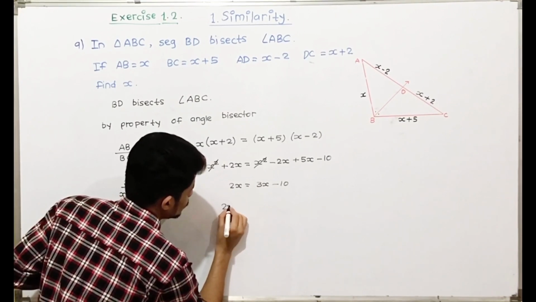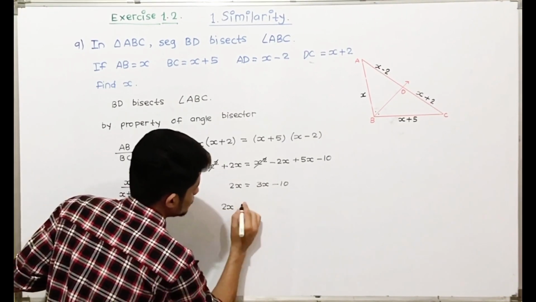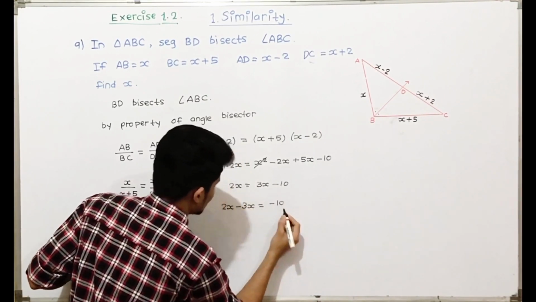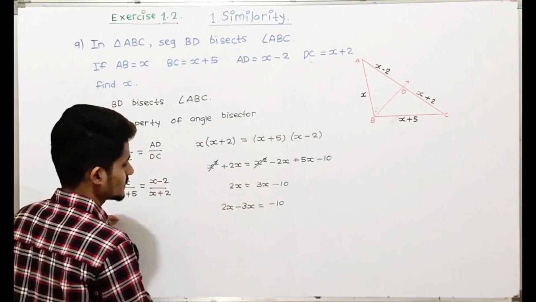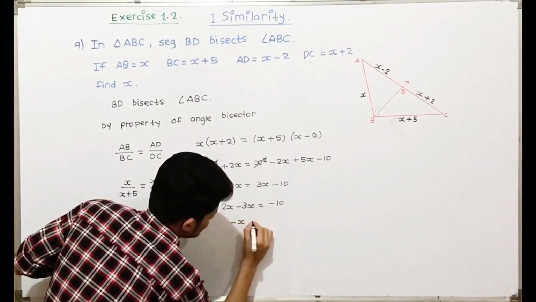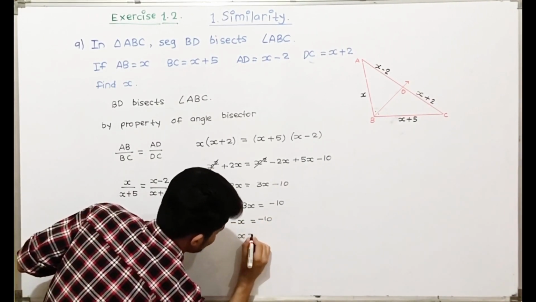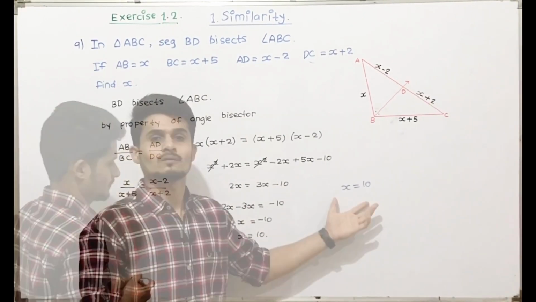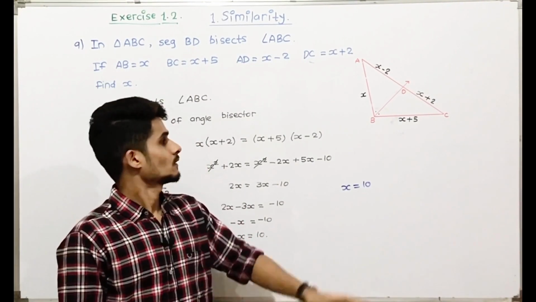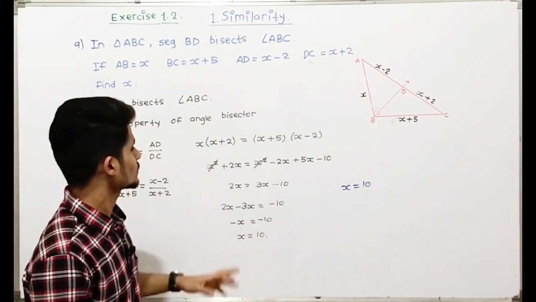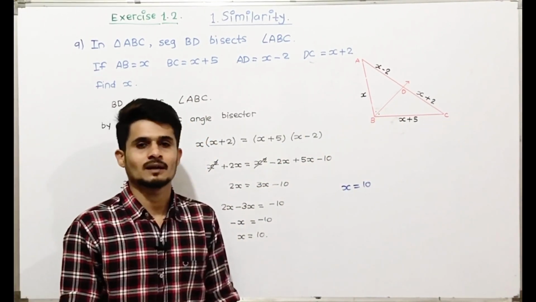So 2x, this plus 3x comes here, minus 3x is equal to minus 10. 2x minus 3x is minus x, which is equal to minus 10. Minus minus cancel, x is equal to 10. So the value of x is 10. We just have to use the angle bisector property, take the ratios, cross multiply and find the value of x.